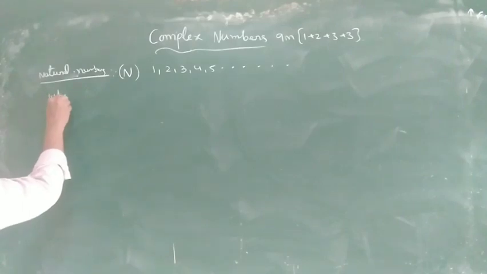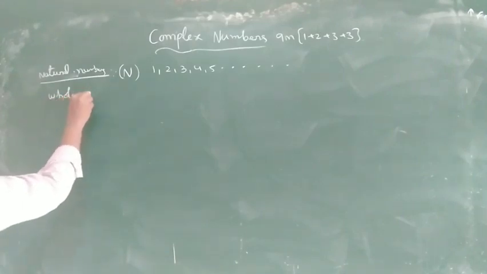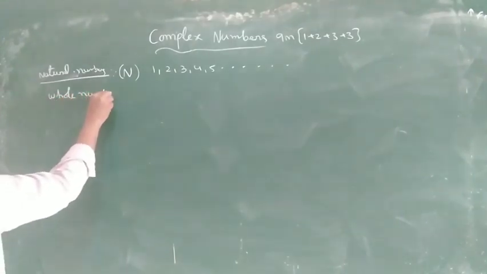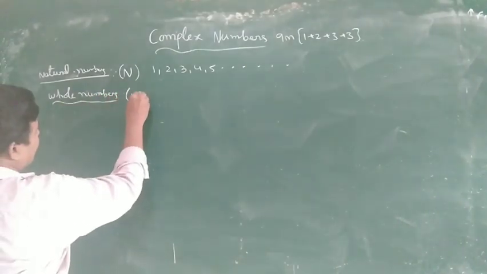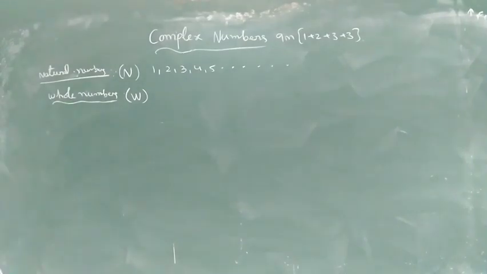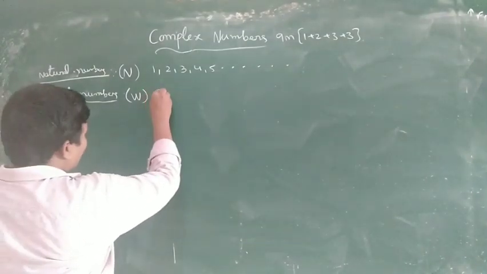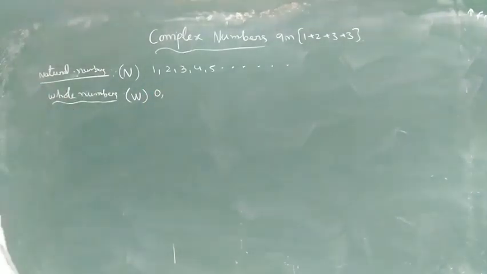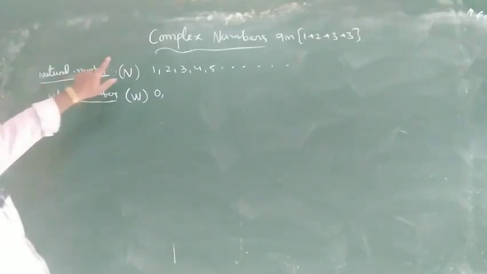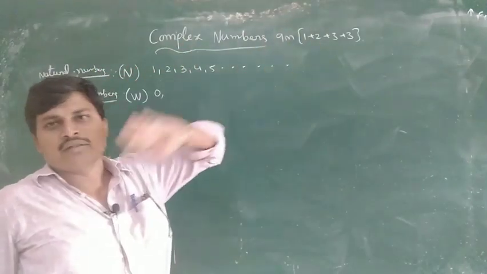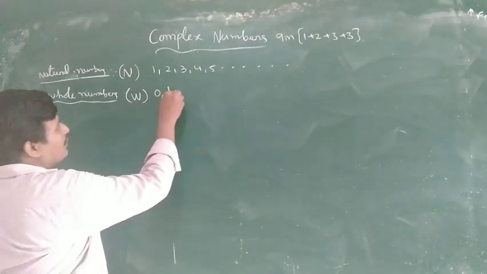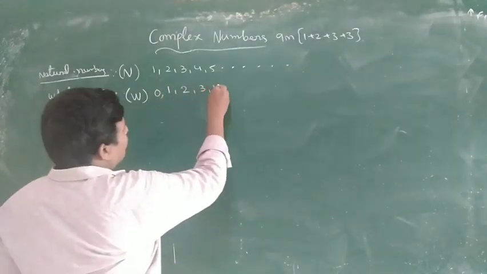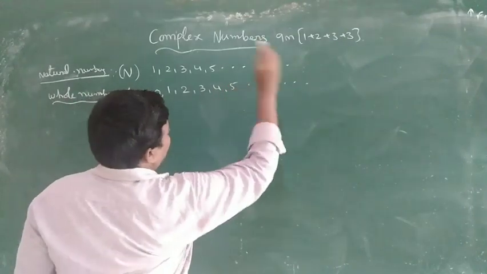Whole numbers. The whole number is denoted by W. What is the whole number? The numbers starting with 0, then the natural numbers 1, 2, 3, 4, 5 and so on.